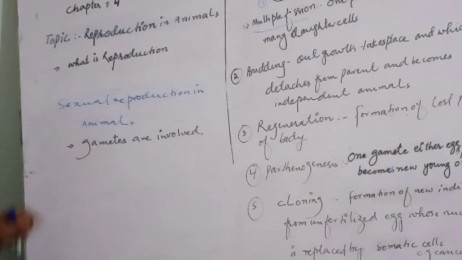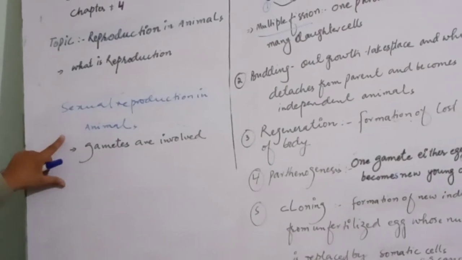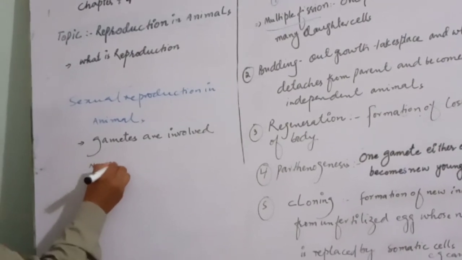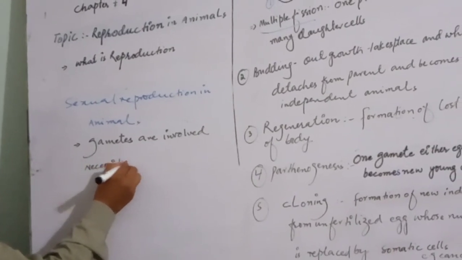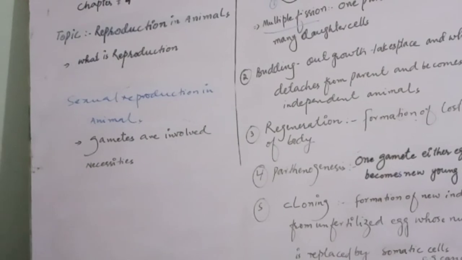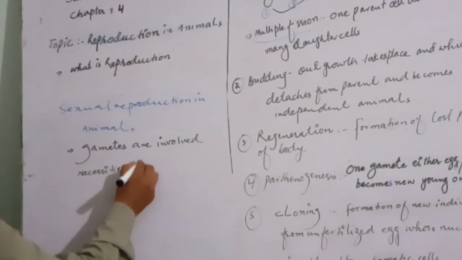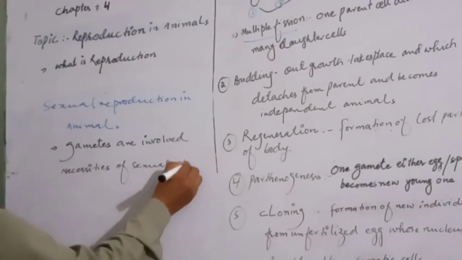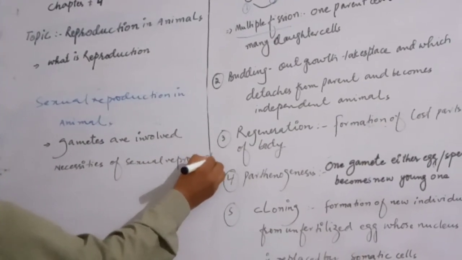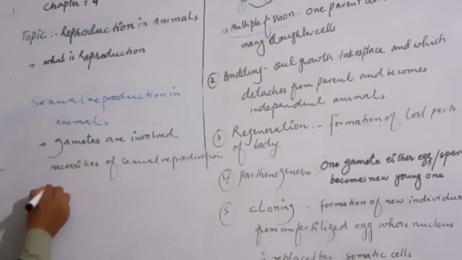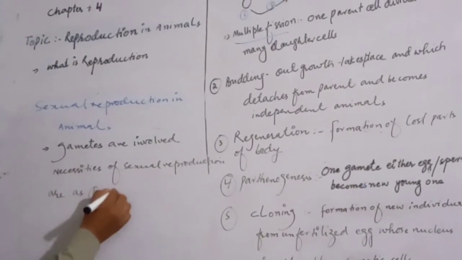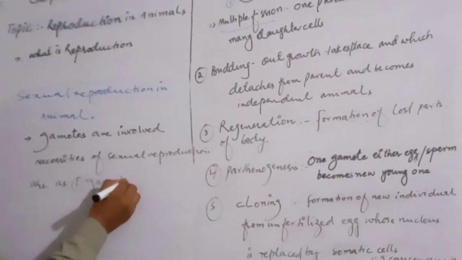The necessities of sexual reproduction. Which things are necessary for sexual reproduction? Necessities of sexual reproduction are: number one, gametocytogenesis.